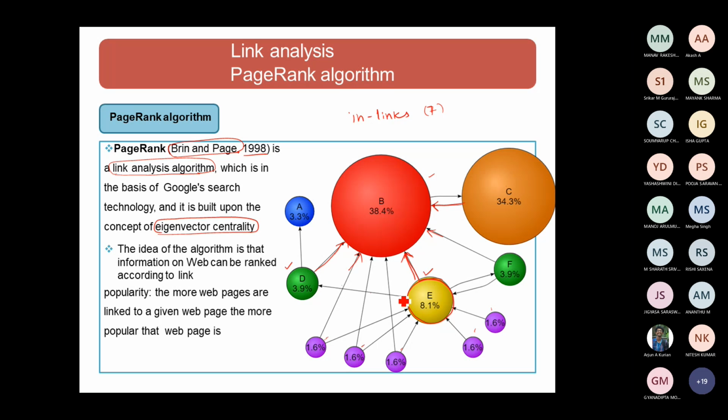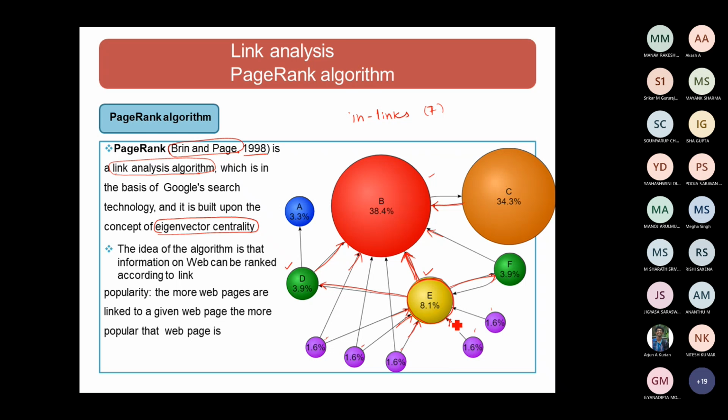From E, I have one outlink. Here I have an outlink. Here I don't have any other outlinks. I do have outlinks over here. I will also check how many incoming links are available for this web page. That will also be considered.